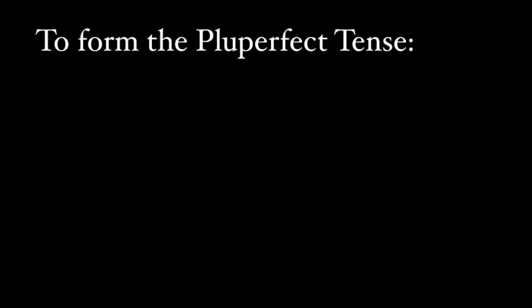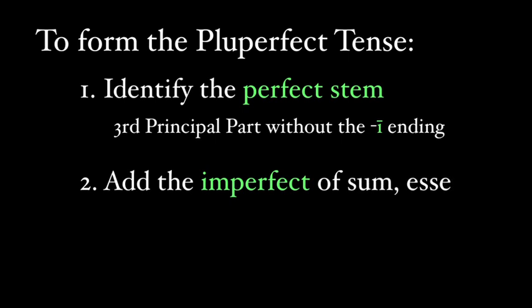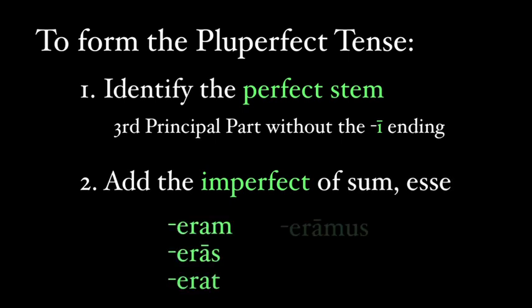Let's conjugate. All tenses in the perfect system, that is, they have the word perfect in their name, so the perfect, pluperfect, and future perfect tenses, use the verb's third principal part, without the i ending, as their stem. In order to form the pluperfect, we take this perfect stem and add the imperfect tense of sum, esse. So our endings are eram, eras, erat, eramus, eratis, erant.